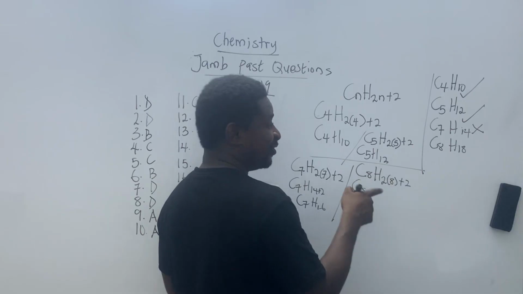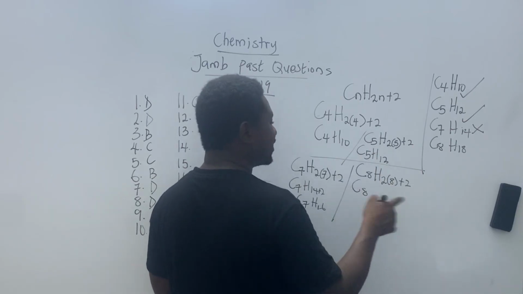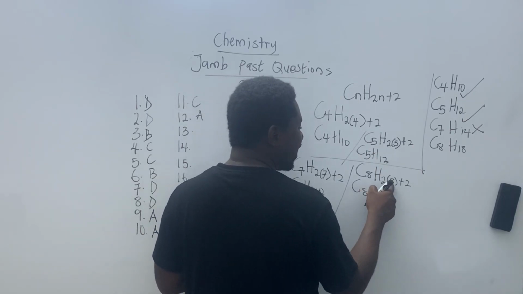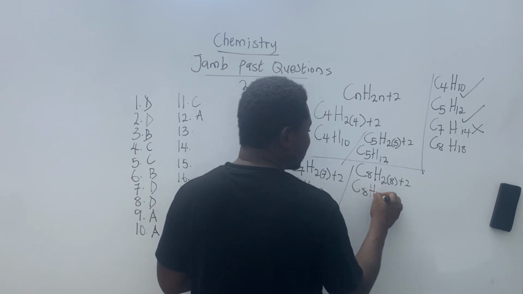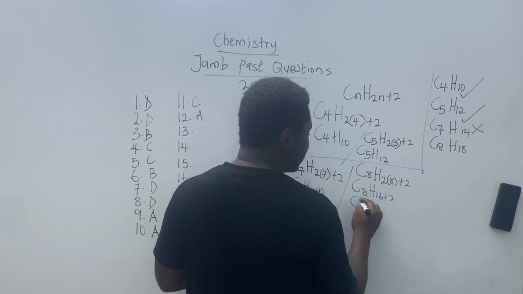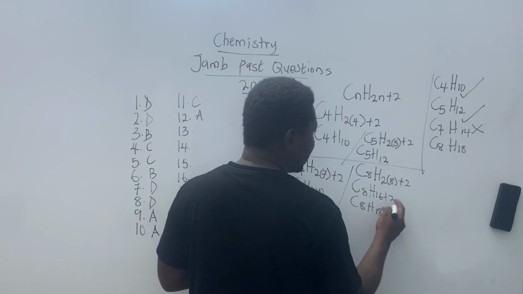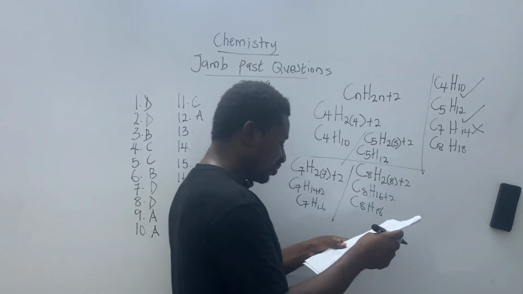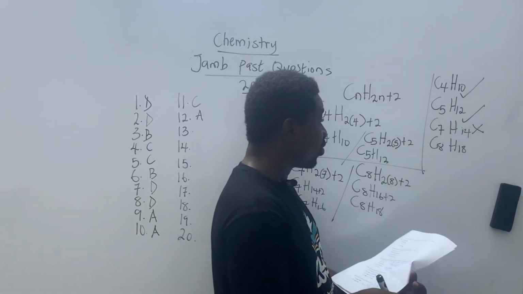But you're already ahead of me. You're putting your answer. Don't do it again, sir. We know, 2 times 8 is 16. That'll be 16 plus 2. That'll be C8H18. Yeah. So our correct option there in that question is what? C.